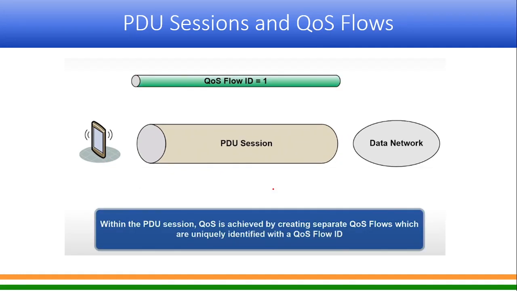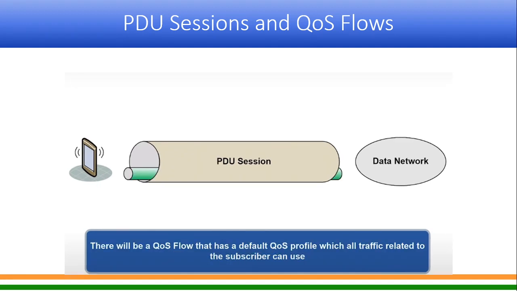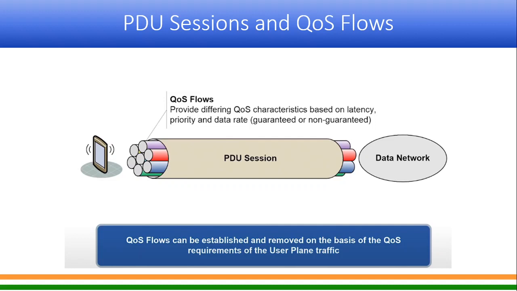So as we had seen, initially a default QoS flow will be added, and then depending upon different services it wants to access, different quality of service flows will be added to it. And every quality of service flow will have its own unique characteristics in terms of latency, in terms of priority, etc., whether it's a guaranteed bit rate or a non-guaranteed bit rate.